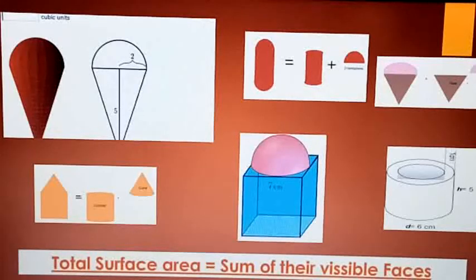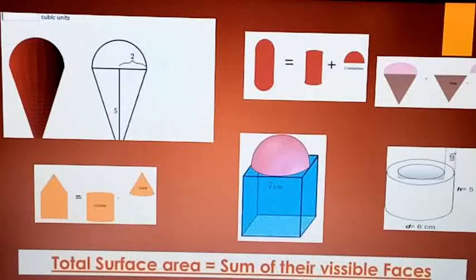Now what is the formula? How to remember, how to write the formula for the combination of solids? What is the formula to find the total surface area of that solid figure? The total surface area of a solid can be written as the sum of their visible faces. If you have observed the figure, just write down all the figures that you are observing, and add the sum of their visible faces.